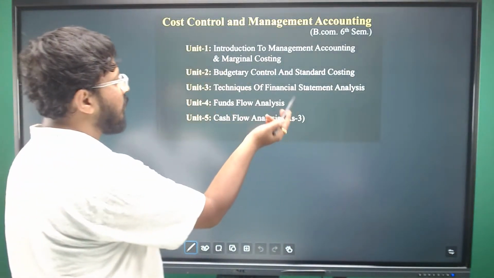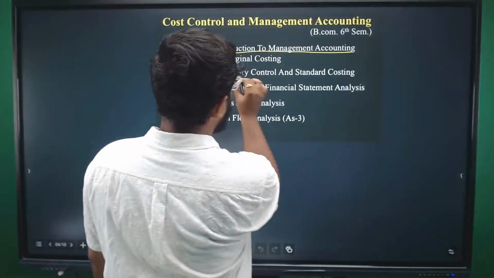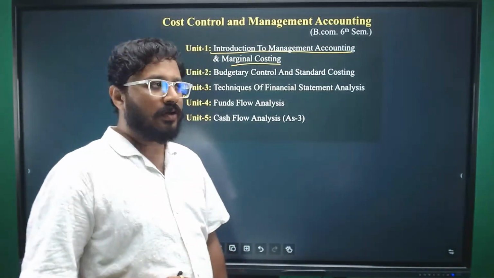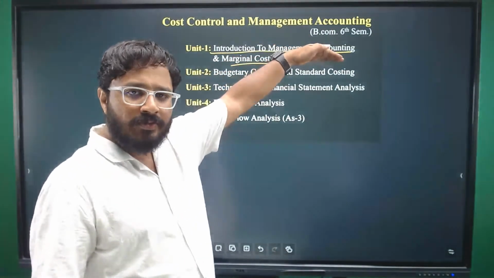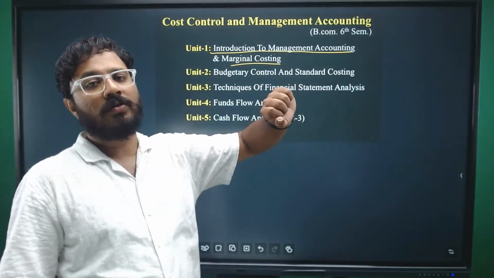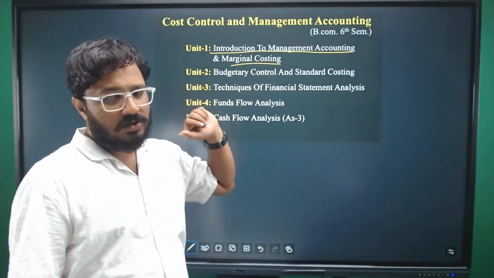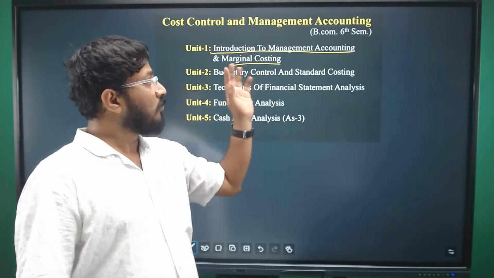We have 5 units. The first is introduction to management accounting and marginal costing; here 2 topics have been clubbed into 1 unit. One is management accounting: what is its importance, what are the advantages and disadvantages. The other is marginal costing, where we will have both theory and problems.